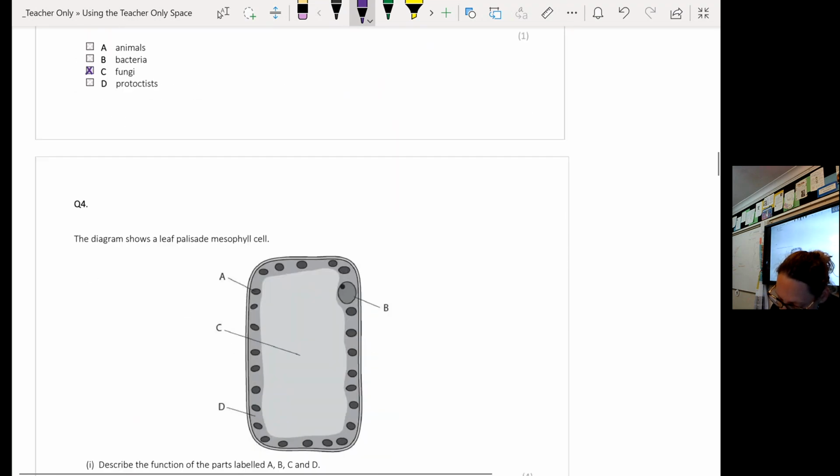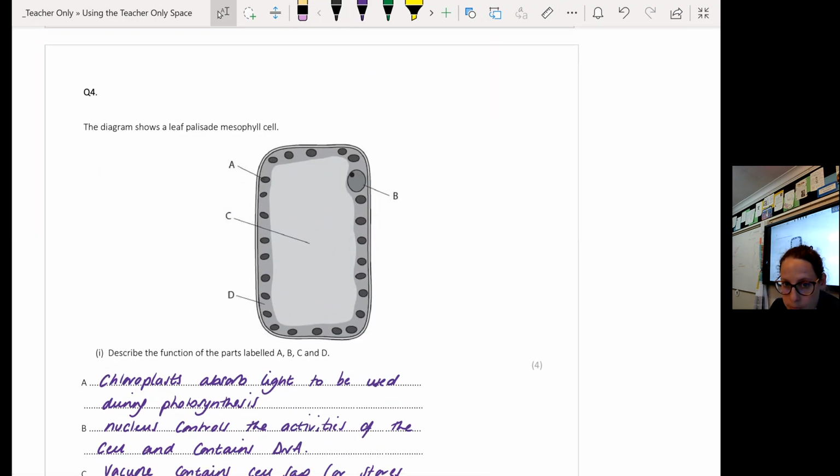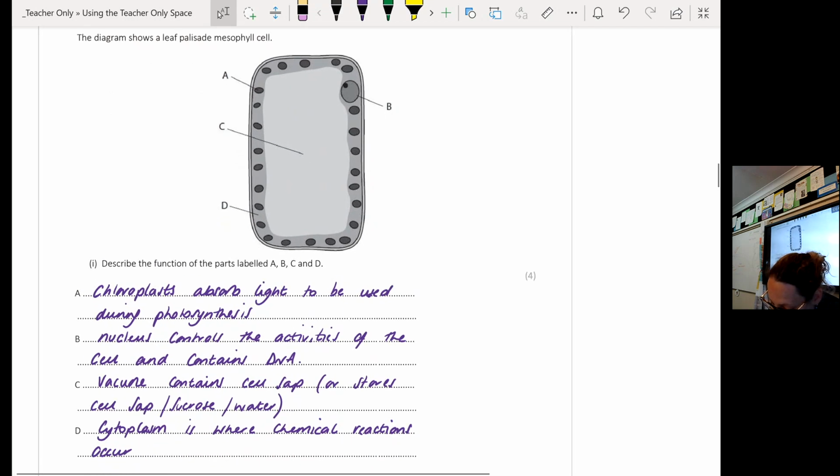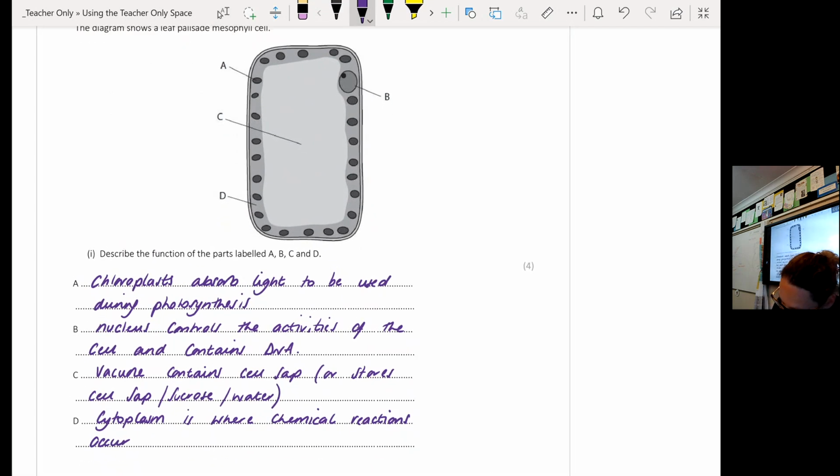Now, question 4 is the role of the organelles. Now, some of you made some silly mistakes here by mislabeling your organelles. So B is the nucleus, so I'm going to label them here. D is the cytoplasm. C is the vacuole. And A is a chloroplast.